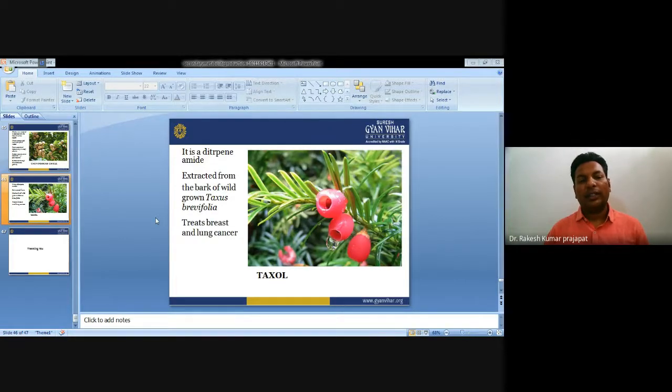Next is Taxol. Taxol is a diterpene amide, which is extracted from the bark of wild Taxus brevifolia, and treats breast and lung cancer.